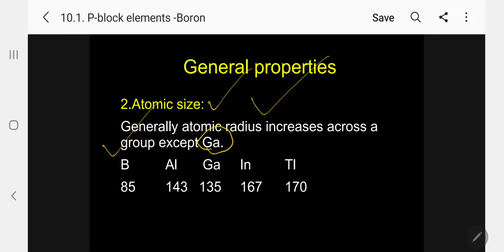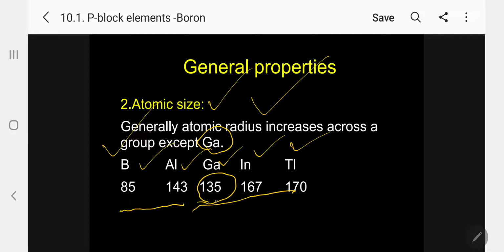Please note this under the boron family: boron, aluminum, gallium, indium, thallium. The values are 85, 143, then 167, 170. Gallium should be greater than 143, but unfortunately it is only 135. So it's an exceptional case.